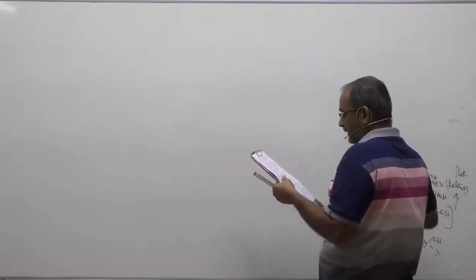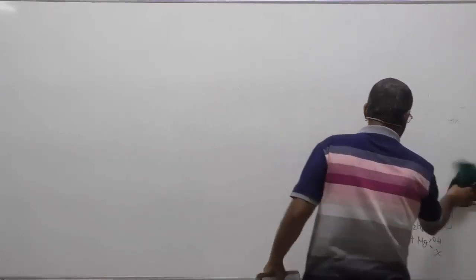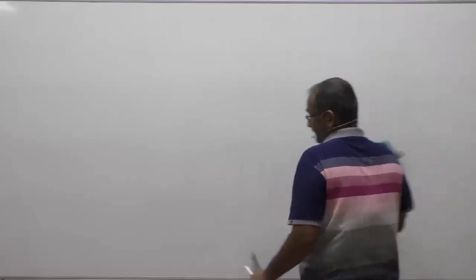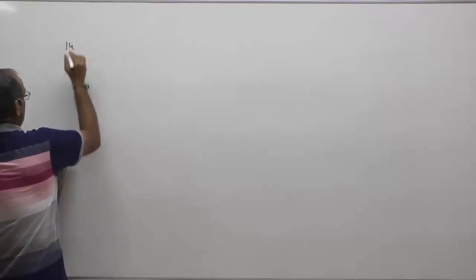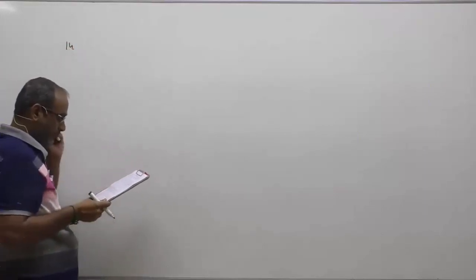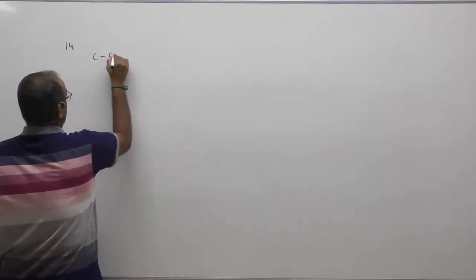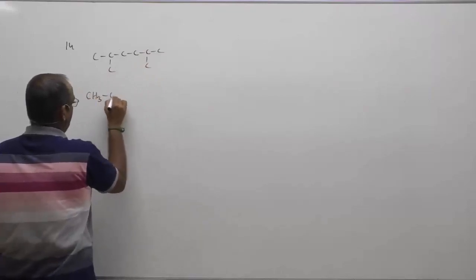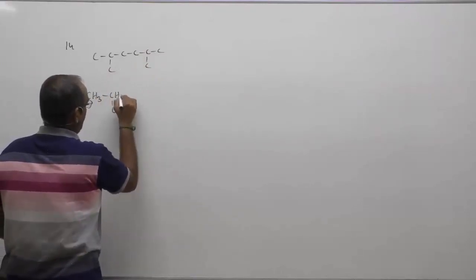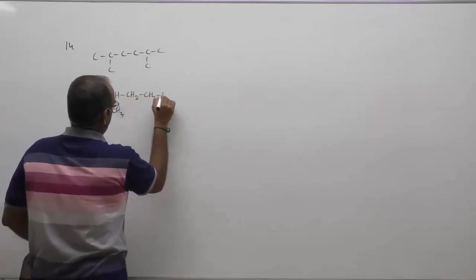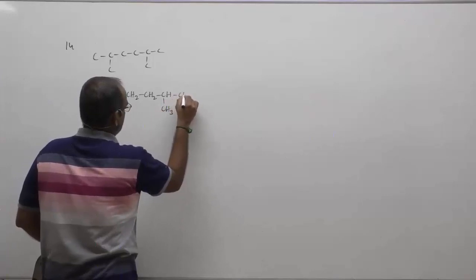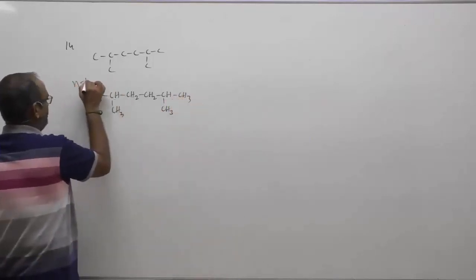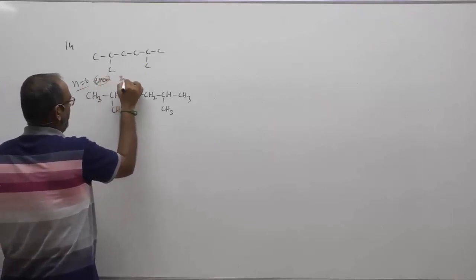We have to prepare 2,5-dimethylhexane by Wurtz reaction. Then what are the best suitable alkyl halides? Children, now please understand the structure of the corresponding compounds. That is very important, and all the keywords present in the question. In 14, to prepare 2,5-dimethylhexane, 1, 2, 3, 4, 5, 6, 2,5. Therefore, the structure will be CH3, CH3, CH2, CH3. It is a 6 carbon number. Therefore, it is an even number. And it is also symmetric.